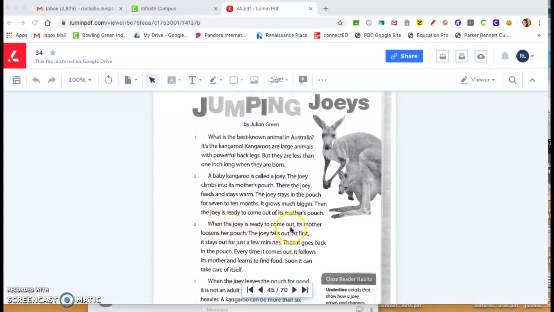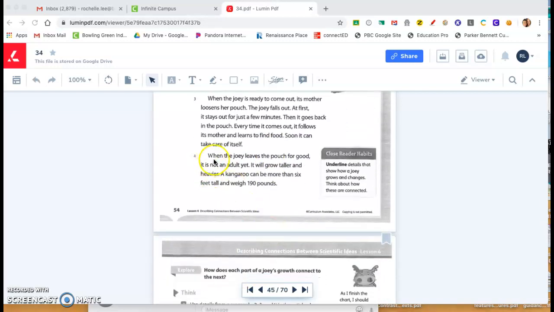When the joey is ready to come out, its mother loosens her pouch. The joey falls out. At first, it stays out for just a few minutes. Then it goes back in the pouch. Every time it comes out, it follows its mother and learns to find food. Soon, it can take care of itself. When the joey leaves the pouch for good, it is not an adult yet. It will grow taller and heavier. The kangaroo can be more than 6 feet tall and weigh 190 pounds.